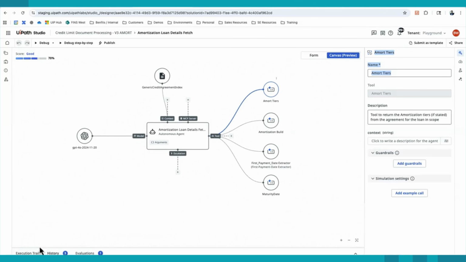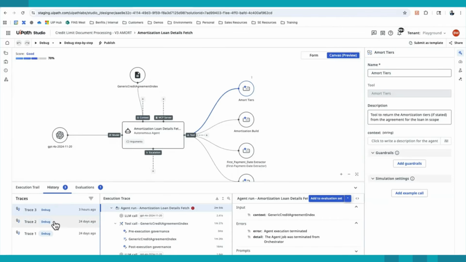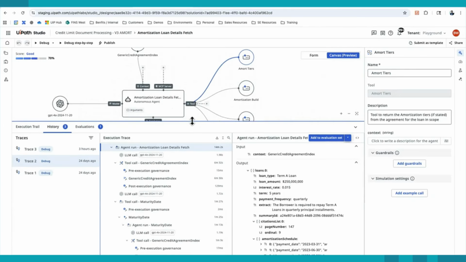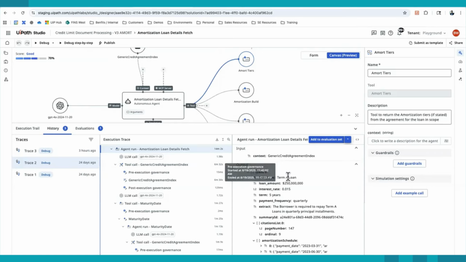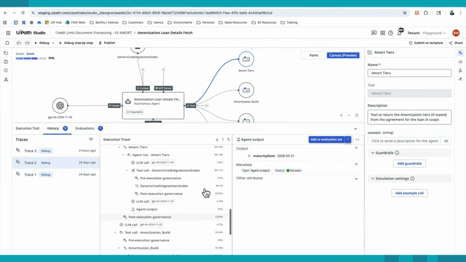Now, we saw what the execution trace looks like within Maestro, but we can also see that history directly here within Agent Builder as well. We can see the different tool calls, the different input data, as well as the output data, what the agent's output was. So for maturity date, the actual value returned, that full trace here. And then we could also add them to evaluation sets, essentially scoring how the agent does across prompt changes, tools changes, etc., and having built-in regression testing to see and benchmark the LLM's actual performance.